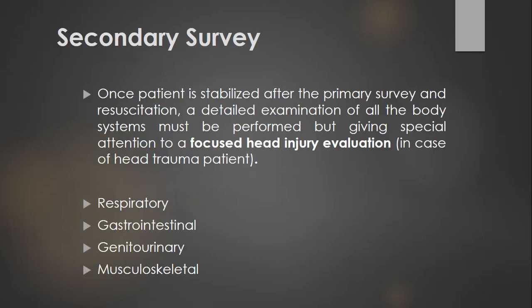Then the secondary survey. The secondary survey is a head to toe detailed examination. Once you are done with the primary survey, once you are done with the initial basic investigation to rule out different types of head injuries, and you resuscitate the patient in the primary survey, then you go for the detailed survey or the secondary survey, and this must include all the systems, including the neurological system, then the respiratory, gastrointestinal, genitourinary, or the musculoskeletal system. But the focus should be on the particular type of injuries. If you are dealing with a head injury, you should particularly focus on the neurological examination.